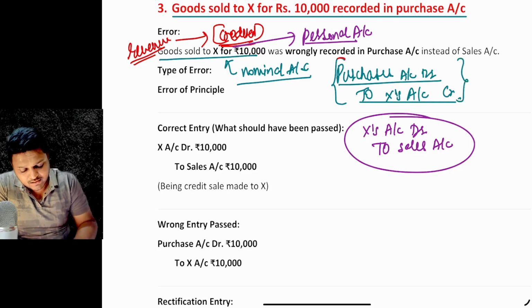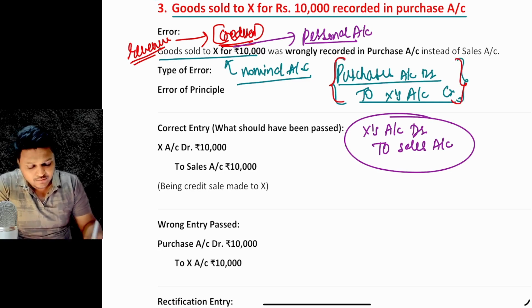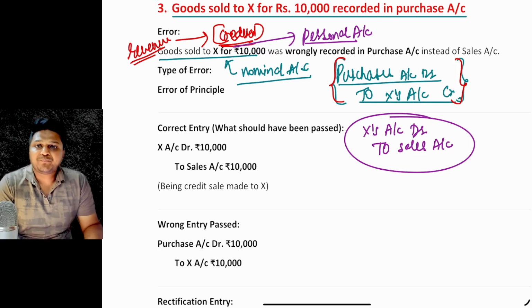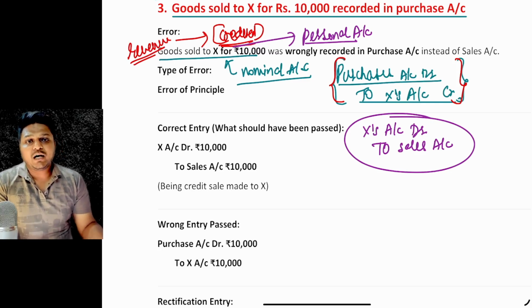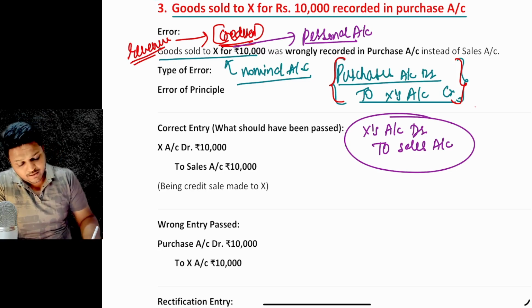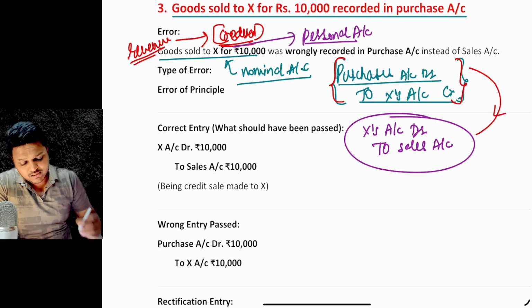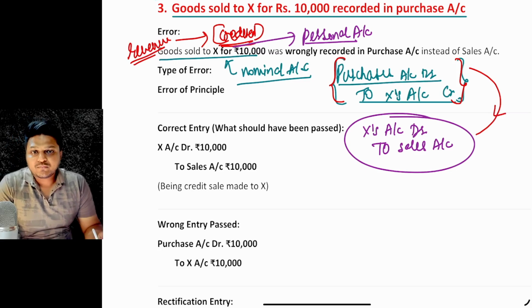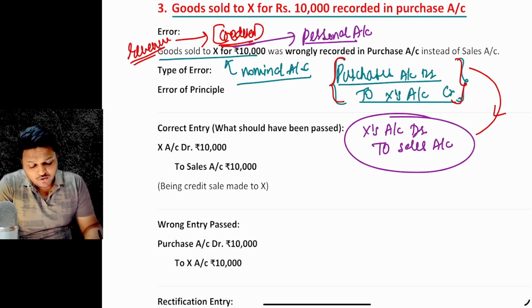Now we have to rectify the things over here. How are we to rectify? Just make sure that all the accounts are settled. First of all, the purchases entry is to be nullified, and the wrong impact in the X account is also to be managed.